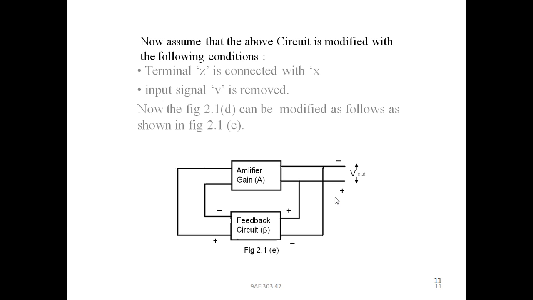This beta V signal again acts as the input to the amplifier circuit, and again it increases A times. A beta V is the output across the amplifier output terminals.